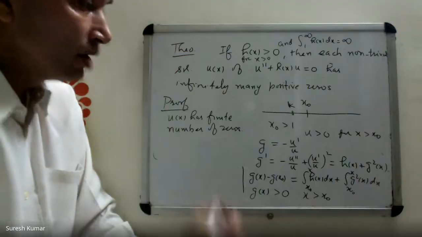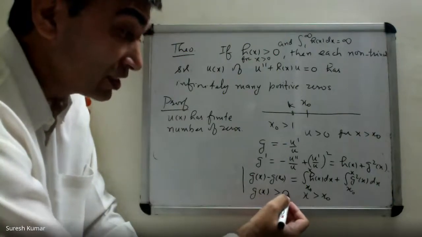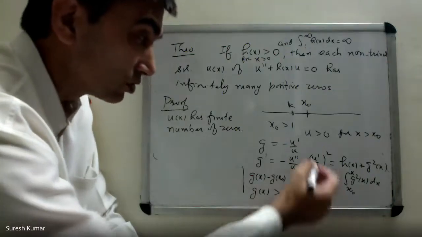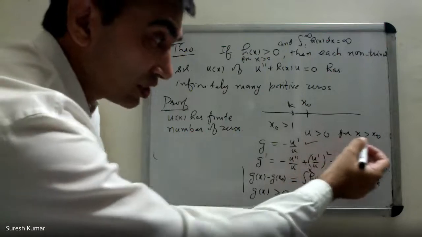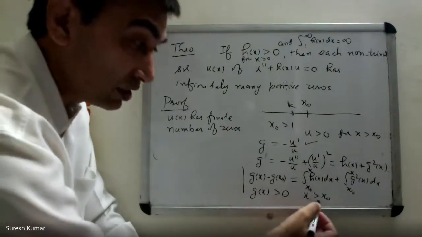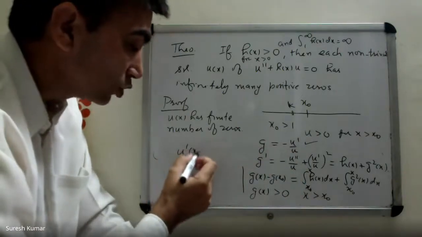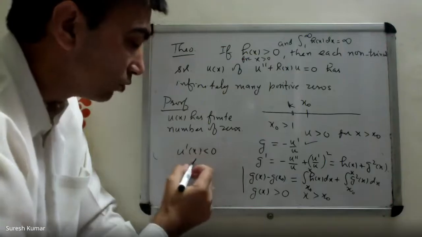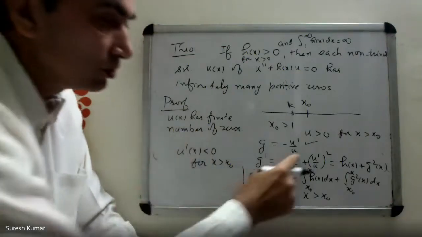Now, what is the meaning of g greater than 0, that is g(x) greater than 0 for x greater than x naught? Look here. U is already positive, you are saying here, and g(x) is positive here. What does it mean? U prime(x) should be negative for x greater than x naught.